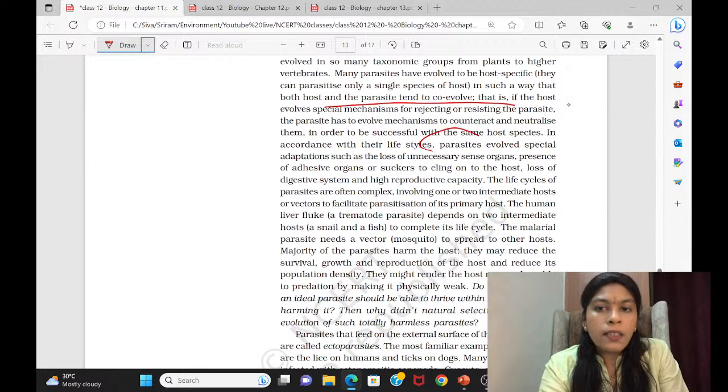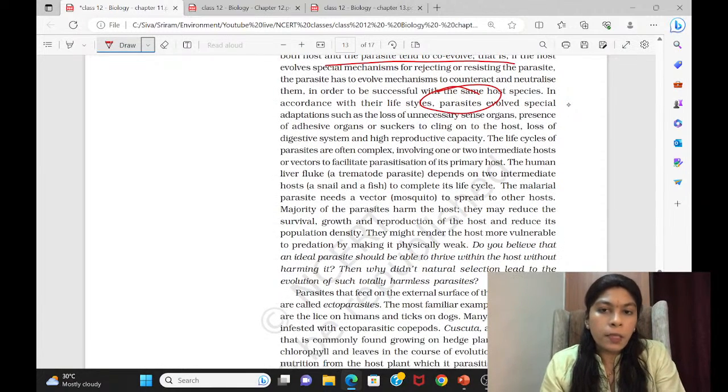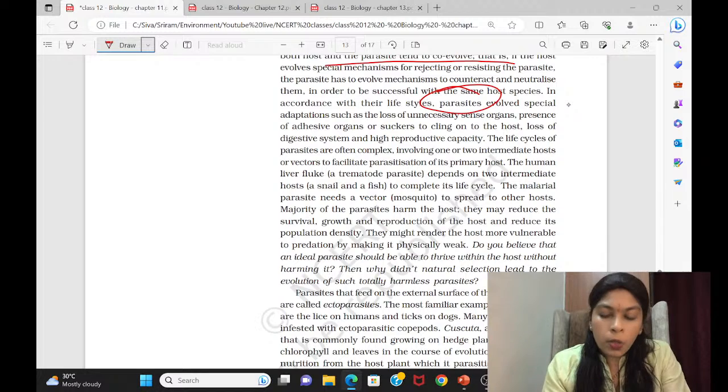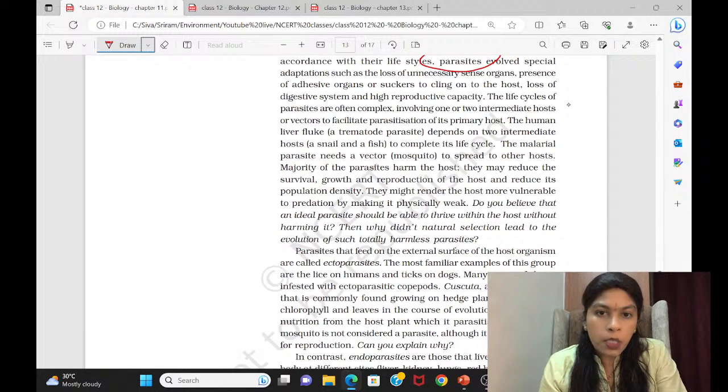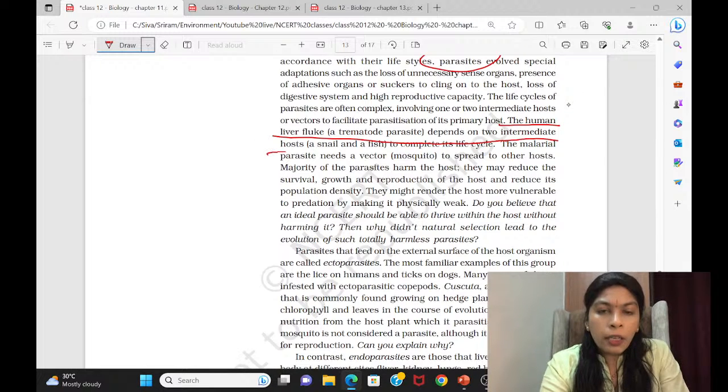And you can see that parasites are there in every group of organisms. Even a plant can be a parasite. So it is given here. See, this is not regular; this is in depth. Don't read this much in depth. As you can see, the liver fluke parasite depends on two intermediate hosts, a snail and a fish, to complete its life cycle, and it enters the human.